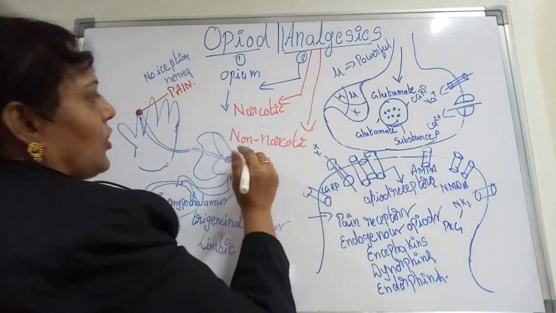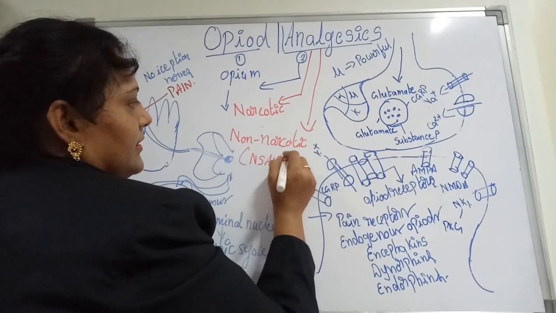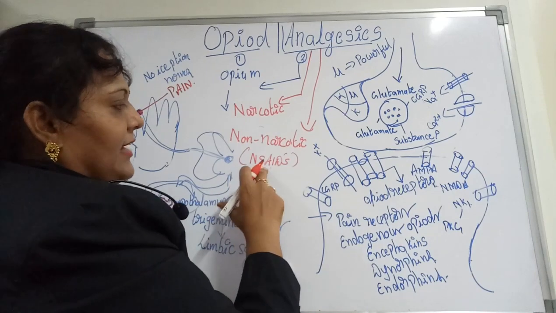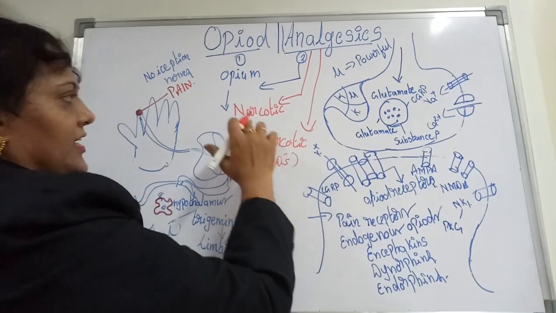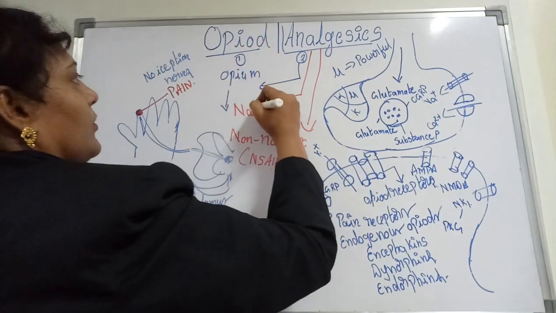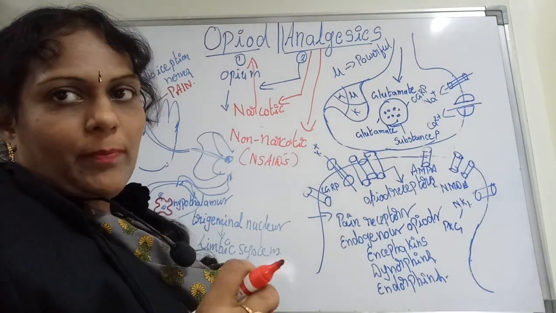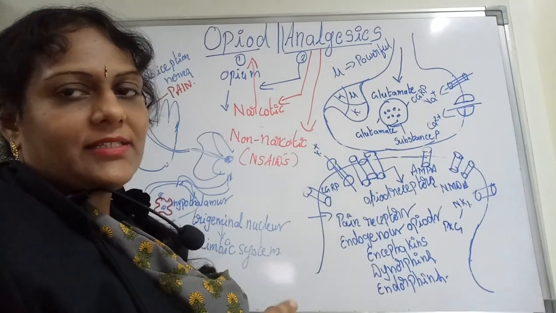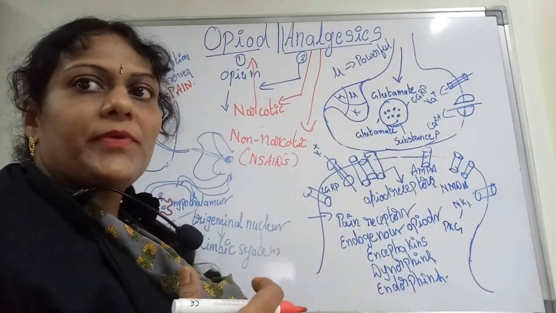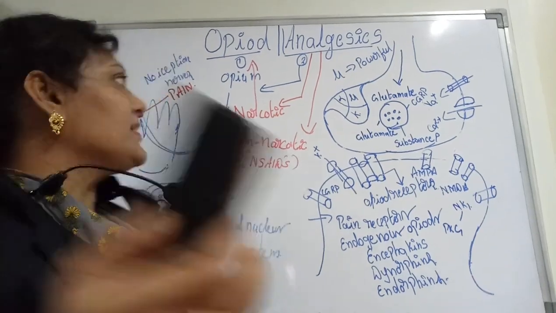These are also called NSAIDs, non-steroidal anti-inflammatory drugs. These are non-narcotic drugs and these are narcotic drugs. Narcotic drugs are nothing but opioid drugs. Now today the topic is narcotic analgesics, or we can call them opioid analgesics. So let me proceed with the topic.